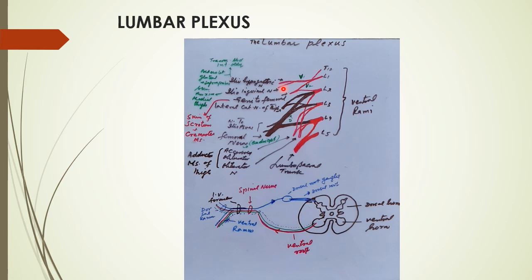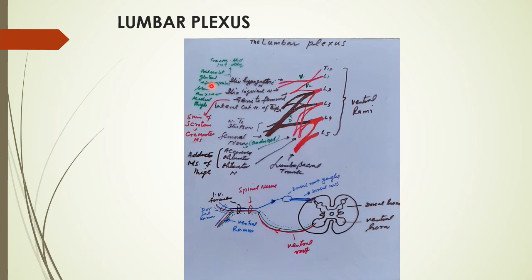The iliohypogastric gives motor fibers to the transverse abdominis, whereas sensory fibers go to the posterolateral gluteal region and the suprapubic skin.